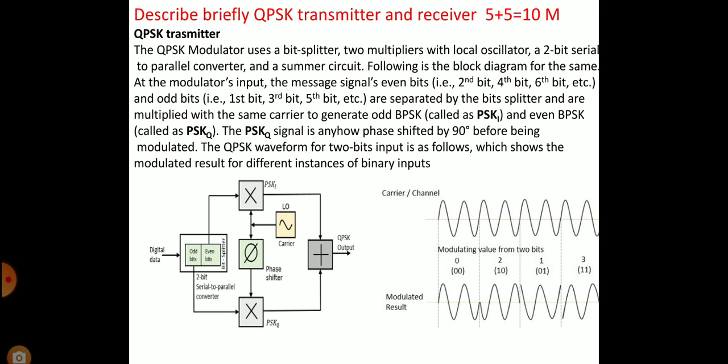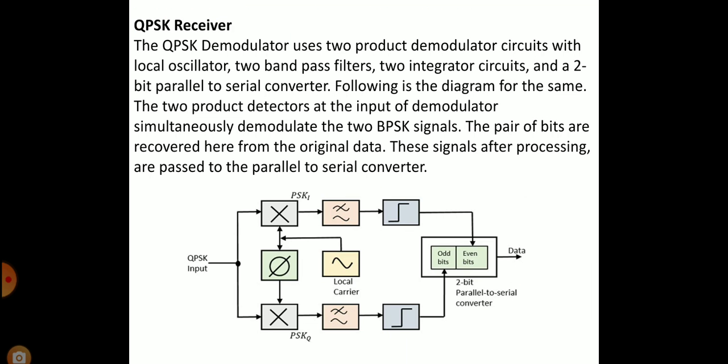The QPSK waveform for 2 bits input is as follows, which shows the modulated result for different instances of binary inputs. QPSK receiver. The QPSK demodulator uses two product demodulator circuits with local oscillator, two bandpass filters, two integrator circuits, and a two bit parallel to serial converter.